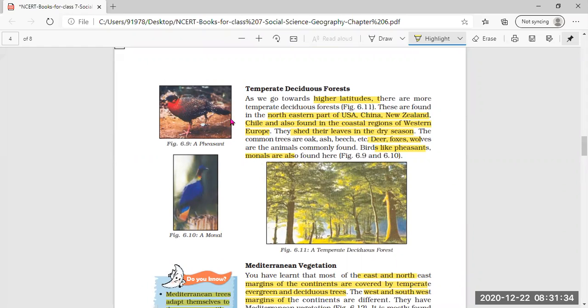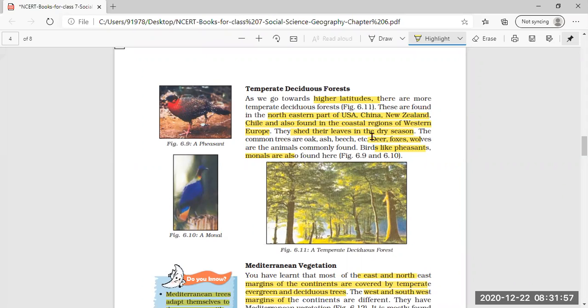Clear? All those five types of forest which I will give you in subject enrichment activity 2, you can write down from the book, or if you want, you can take the information from any magazine or any other place also.